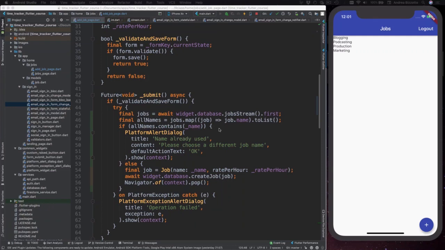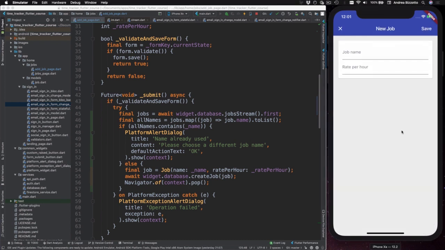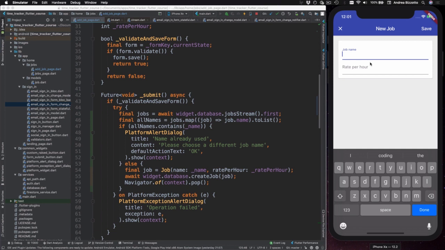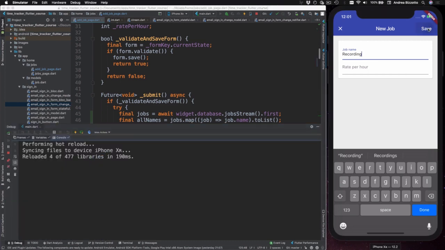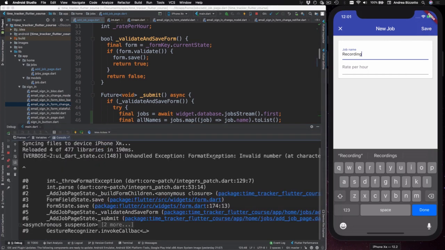In this video, I want to point out a small mistake that I made in this form, and that is that the current code will throw an exception if I try to save a form without specifying a rate per hour. To show you that this is the case, I can try to add a new job with a name of recording, for example, and if I leave the rate per hour blank, I can open the debugger, and when I try to save, we can see that we get this format exception error.